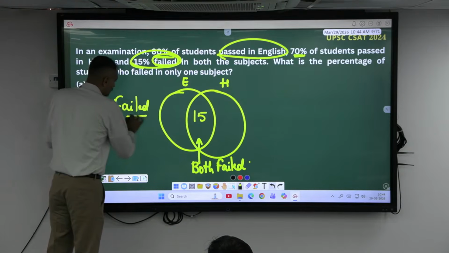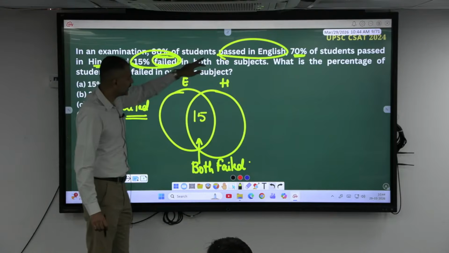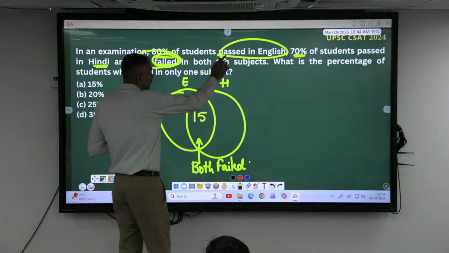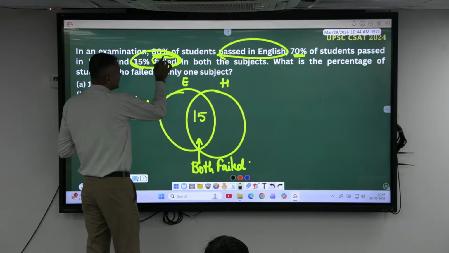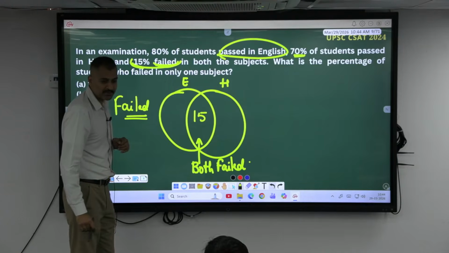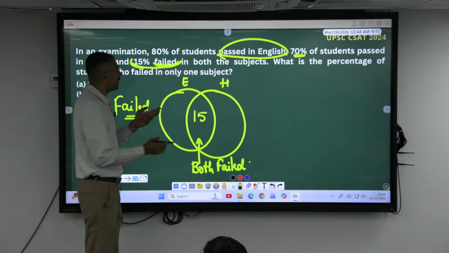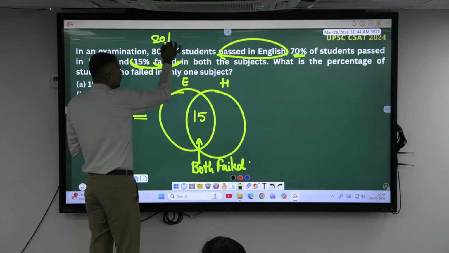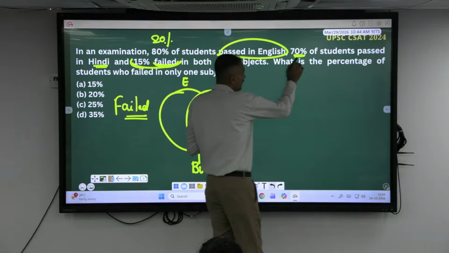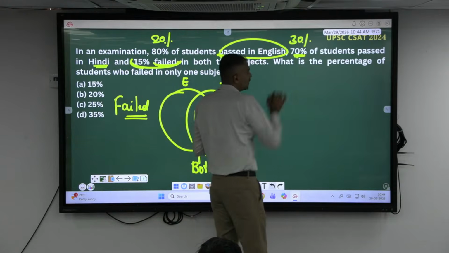Failed candidates. Do I know the failed percentage in English from the data? If the passed percentage is 80%, can I find the failed percentage? If 80% passed, then 20% has to be failed. Similarly, in Hindi, 70% passed means the failed percentage will be 30%.